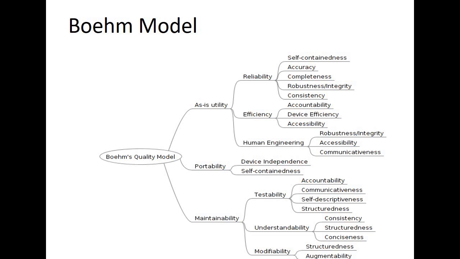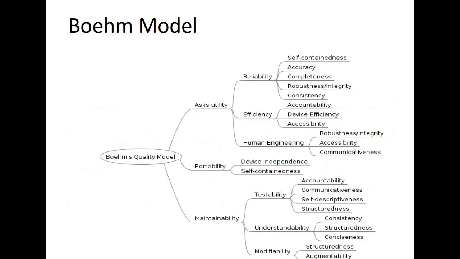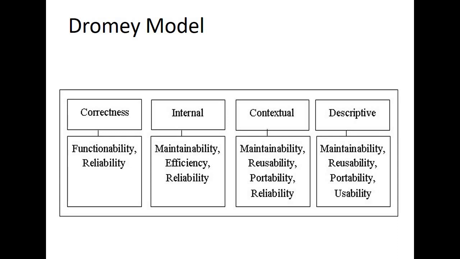Now this was about Boehm's model, and I have added only this particular thing just because I feel that McCall's model, which is the basic model, needs some more focus, and every other model is based on this particular McCall's model only. Now the next one is your Dromey model, right?